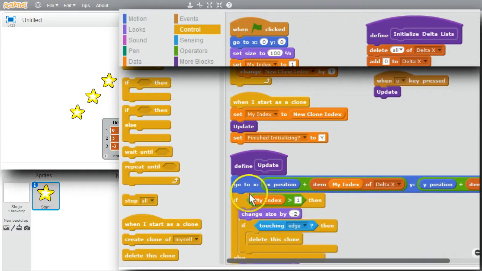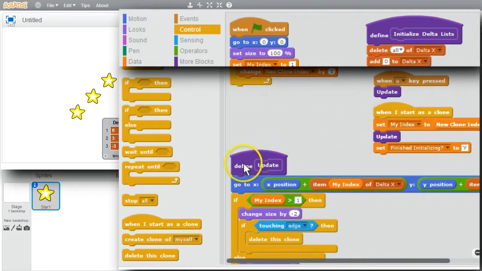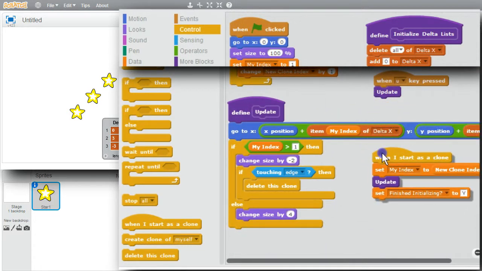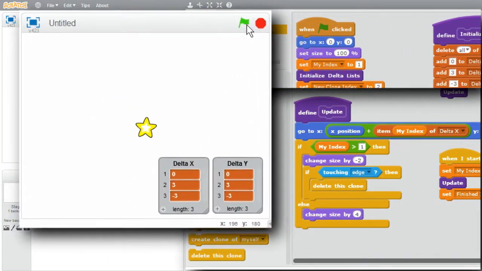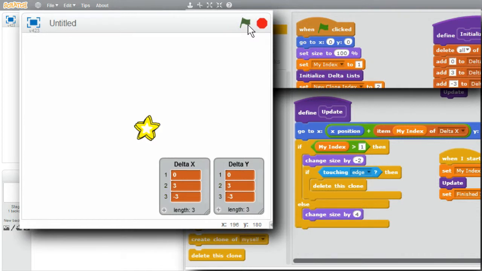Can't see all of update now. Move this. Bring this up. Move that down. I'll try running it now. Stop. Green flag. Okay. Press the U key. The middle creating sprite's getting larger, and the clones are getting smaller. I'll keep pressing the up key. See that they disappear when they hit the edge of the stage. Smaller and smaller they get. And gone. I'll stop the program now.